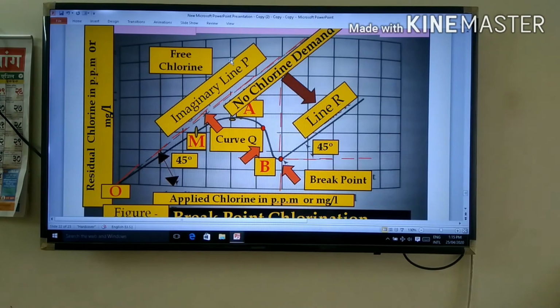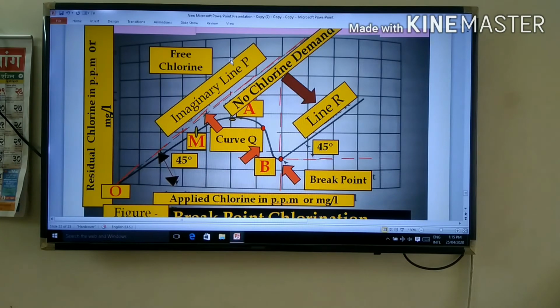Now you understand that zone AB represents attacking bacteria more confidently, concentrating on that particular zone. When a sufficient concentration of chlorine is built up, monochloramine and dichloramine start oxidizing bacteria and algae cells too.